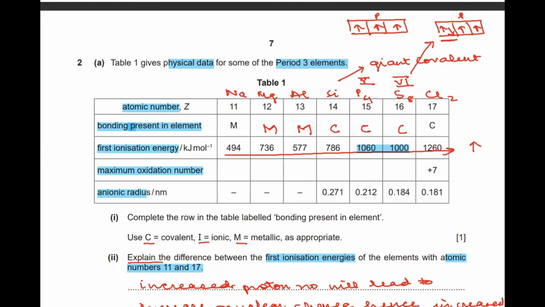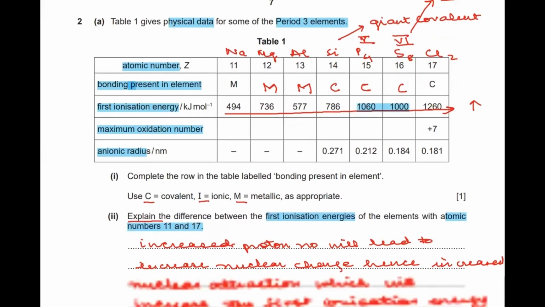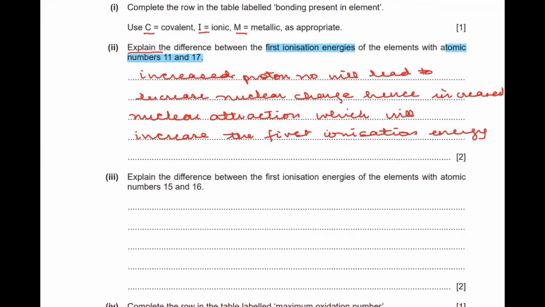So because of this pairing up of the electrons, repulsion between the paired electrons takes place. This repulsion helps in lowering the ionization energy. So let's write down the reason here.